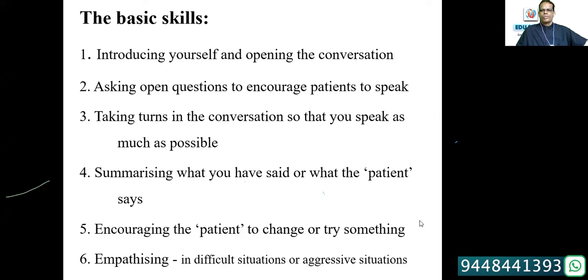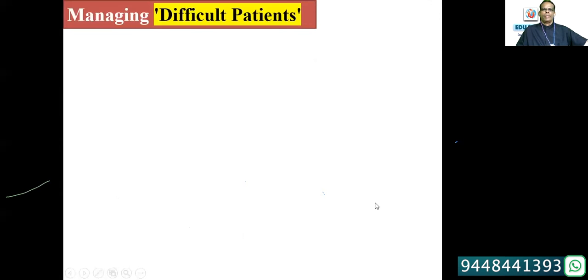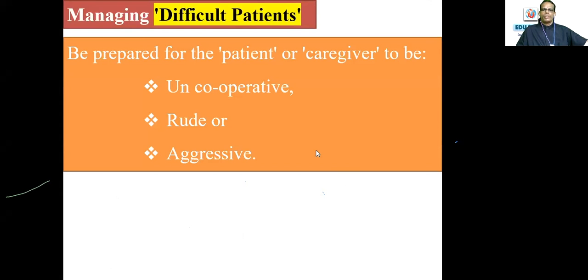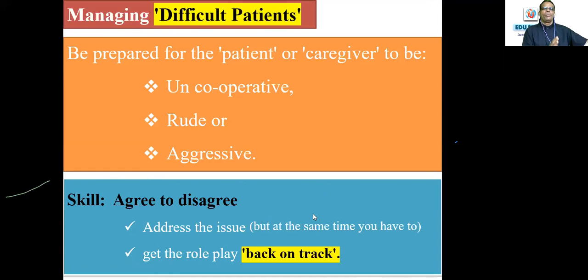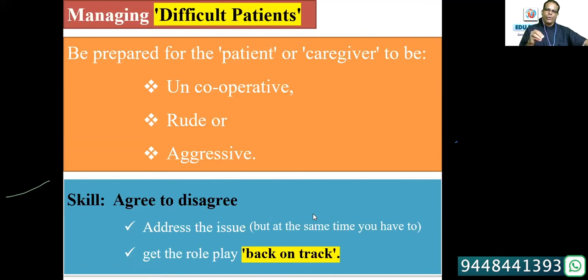Empathizing in difficult or aggressive situations. See how to handle difficult patients if you want a little more, because many have asked me. Be prepared for the patient or caregiver to be uncooperative, rude, or sometimes aggressive. Usually one will be their normal role play card, the other will have this aspect where they will challenge you. The skill to be used is agree to disagree. You have to address the issue, but at the same time get the role play back on track. That's your skill.